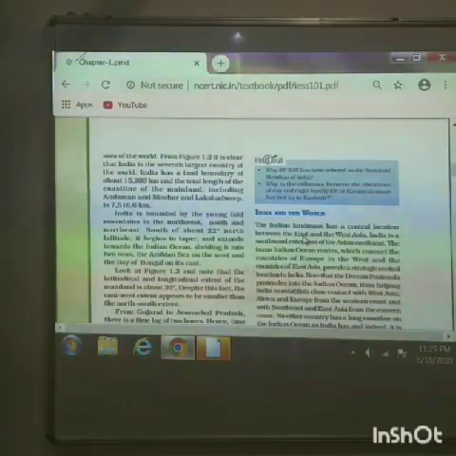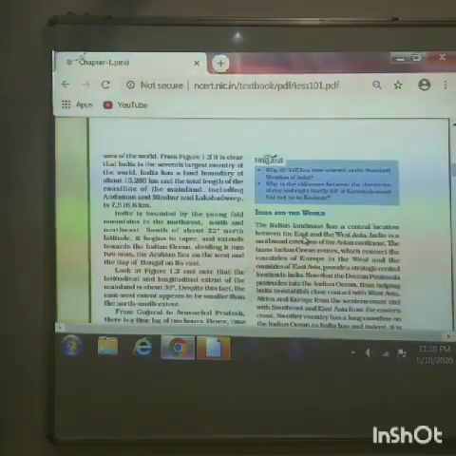Now, 3.28 million square kilometers is a large or vast area when we see the land area found in India.